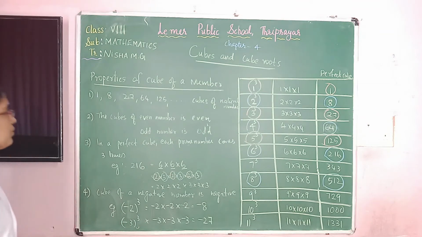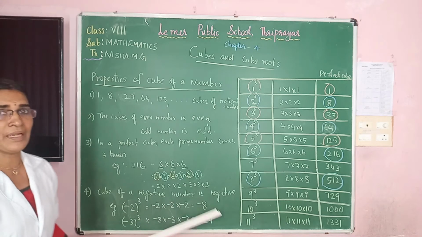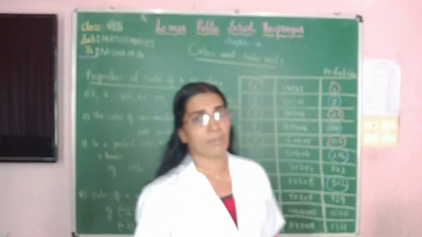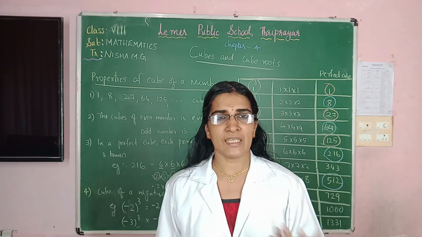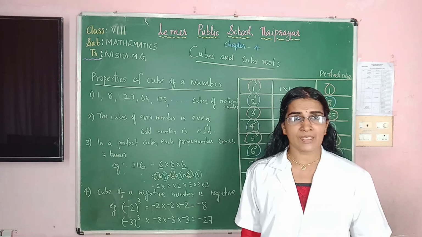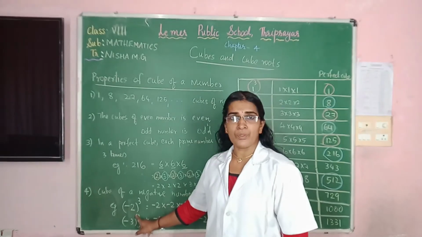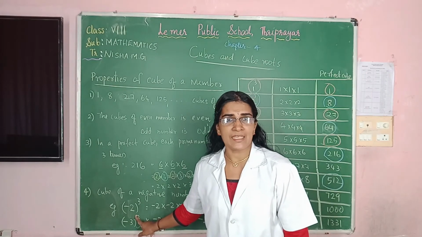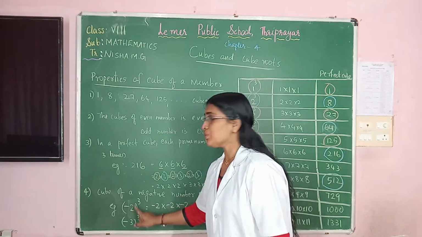Now let us move to the fourth one. Fourth property: the cube of a negative number is negative. That is a very important property. Negative integers and positive integers you have studied from 6th standard onwards. In integers you have studied negative integers. So here take minus 2, negative 2. You know that negative 2 is a negative number, isn't it, children? So find the cube of negative 2. What is negative 2 cube?